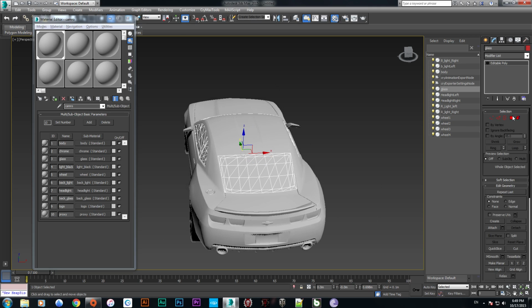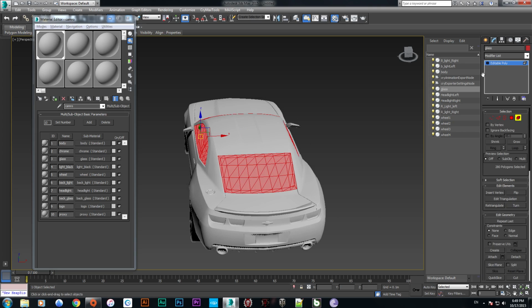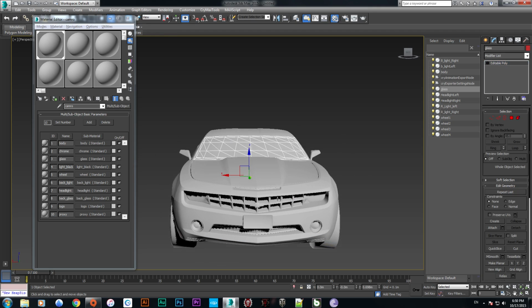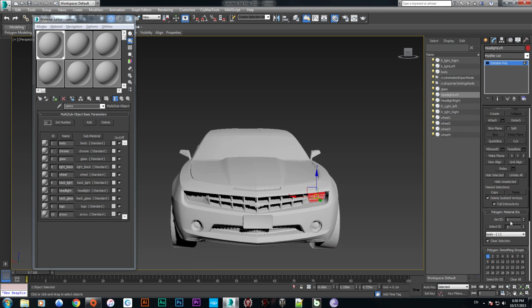Now we are going to select this glass and putting all of them to 3 with glass material. Holding down this one and selecting this, putting it to glass material 2.